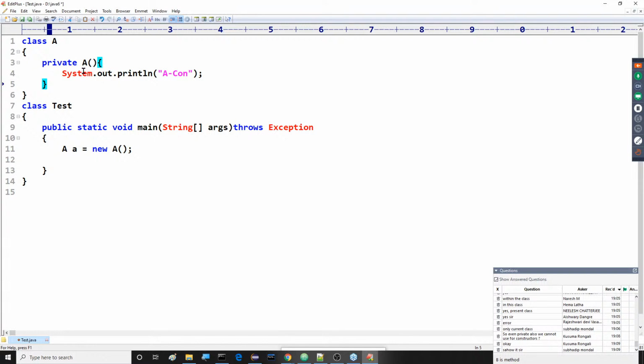This is the content here we can identify. This is what I'm telling you. These are the basic points we can understand about these constructors.